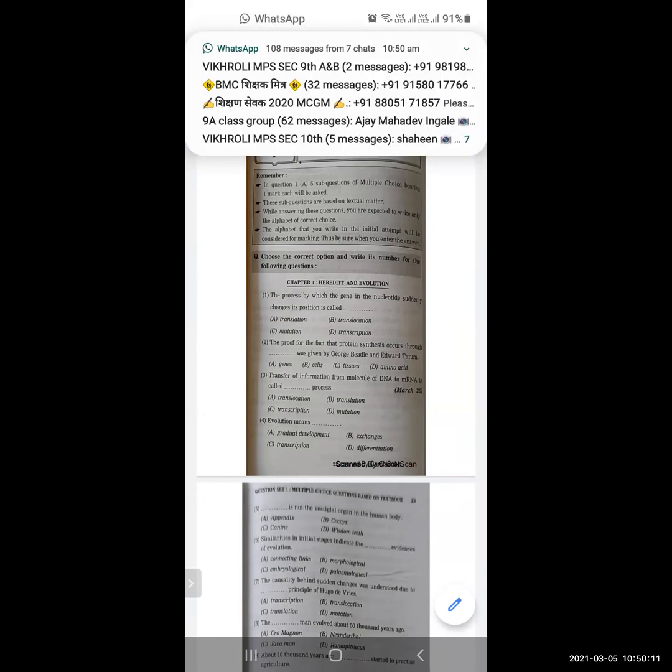While answering these questions, you are expected to write only the alphabet of the correct choice. Means you have to only write the alphabet A, B, C or D. The alphabet that you write in the initial attempt will be considered for marking. So don't rewrite or overwrite. Just write the correct answer and think about it first. Thus, be sure when you enter the answer. So, which type of questions can be asked from chapter 1, Heredity and Evolution? We will see now.